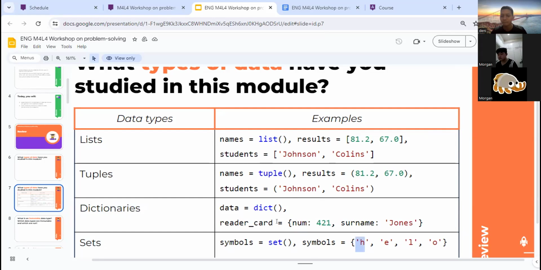So the sets are similar to the dictionaries, but we don't use the key. We only have the value. You can call it using the index. You only call all the items.